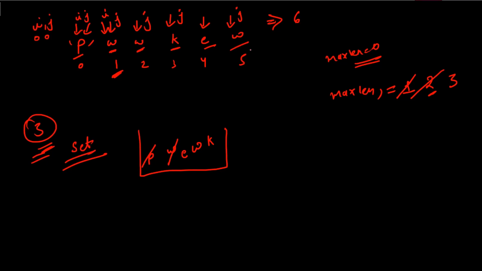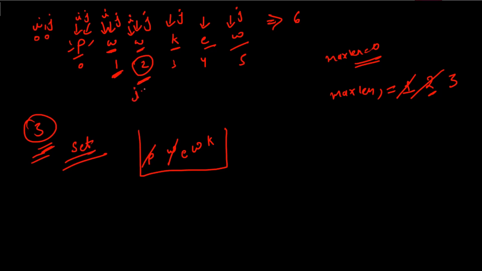Again, now you can see this W is present in our set. So what we'll be doing is we'll be removing the element that is present at the ith position. Now you know previously we removed P, so I value incremented to 1. We removed this W, due to which I value incremented to this 2. So now basically I is pointing to this second index.